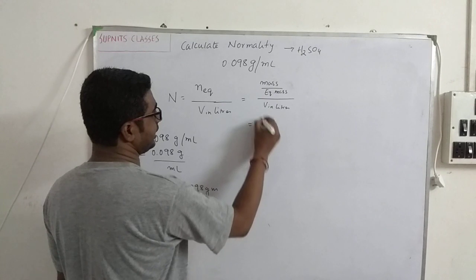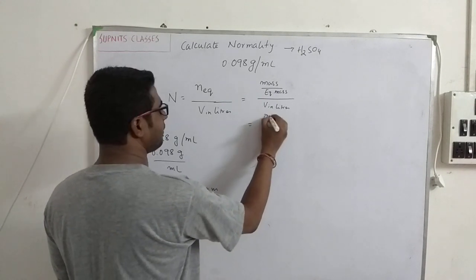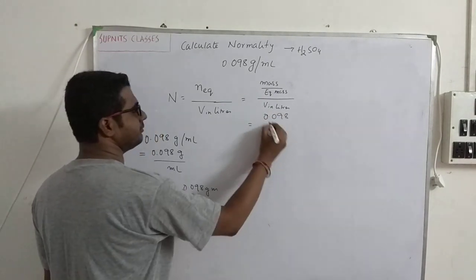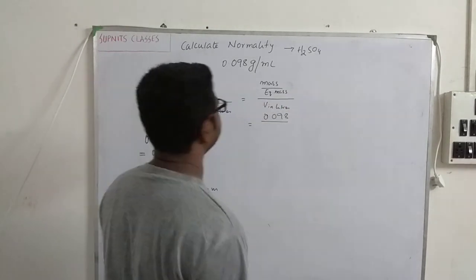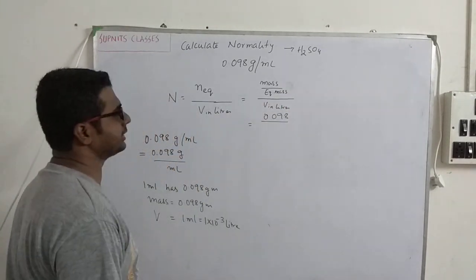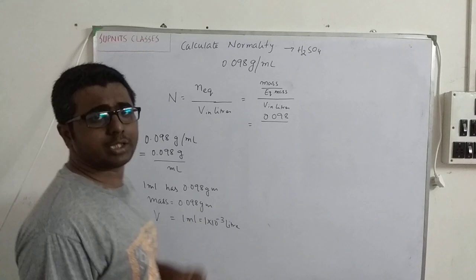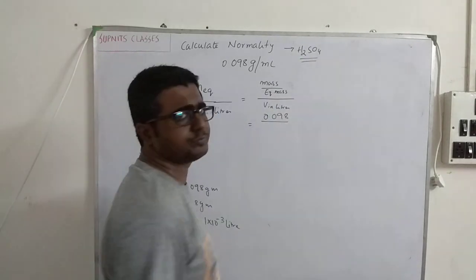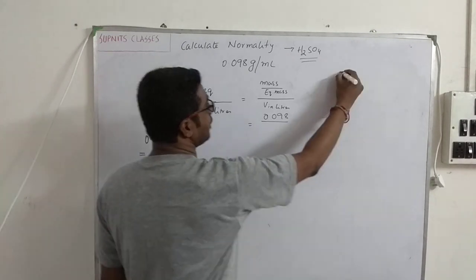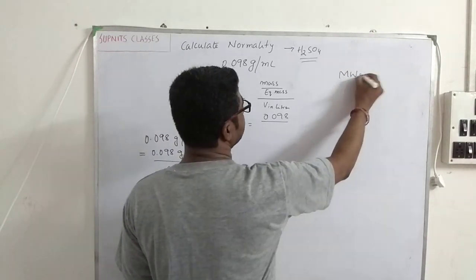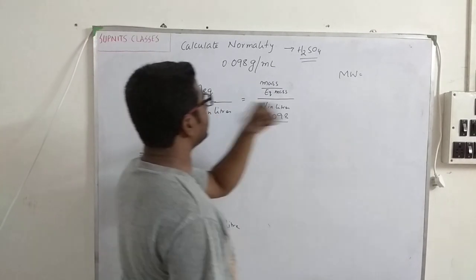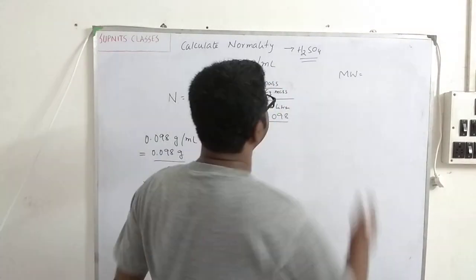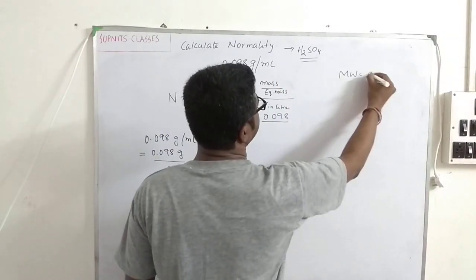So now in place of mass I can put 0.098 gram. Equivalent mass I need, and I have not calculated equivalent mass yet, so I have to calculate it now. What is the equivalent mass of H2SO4? First of all, we have to know the molecular weight of H2SO4. If you calculate 2 into 1 plus 32 plus 64, it will come to 98 grams.